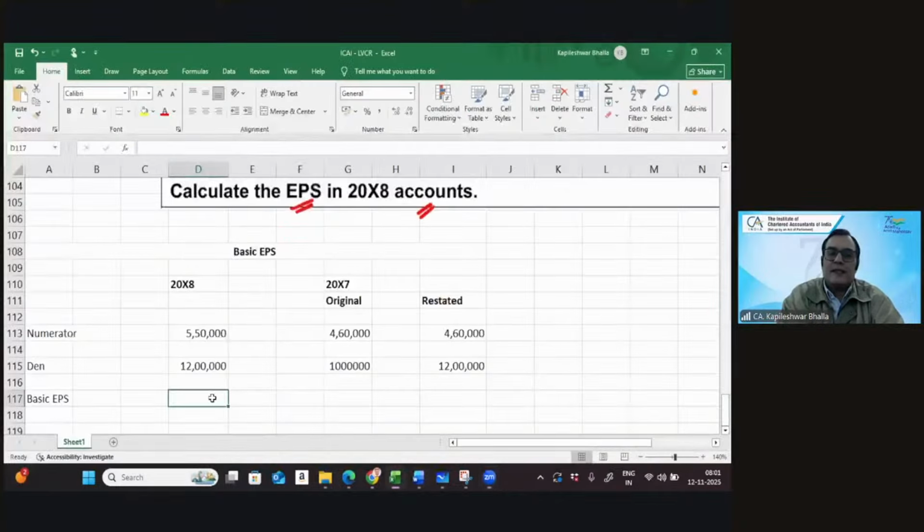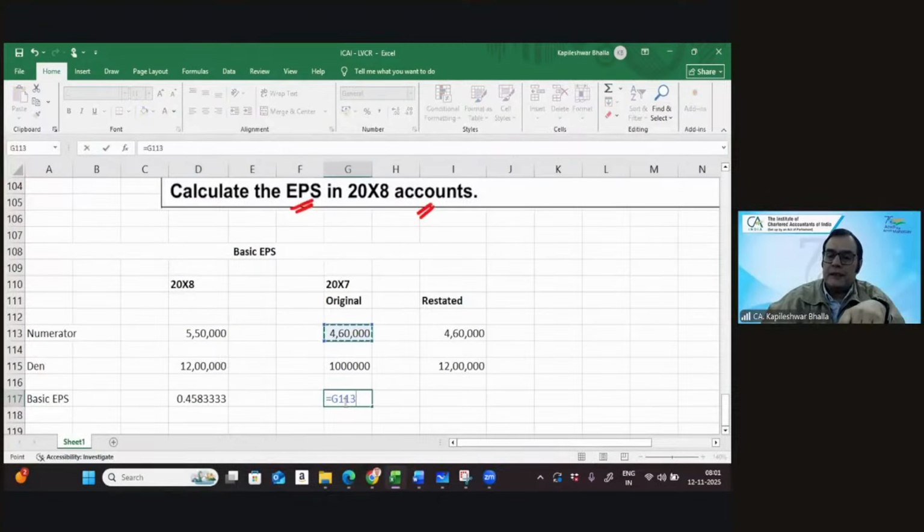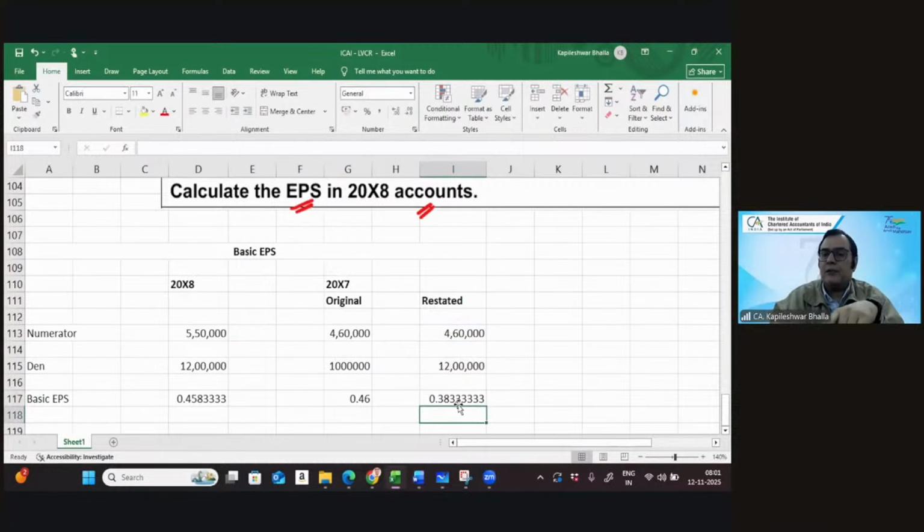Okay, so now let's see the basic earning per share. This is going to be the numerator divided by the denominator, and again the numerator divided by the denominator.